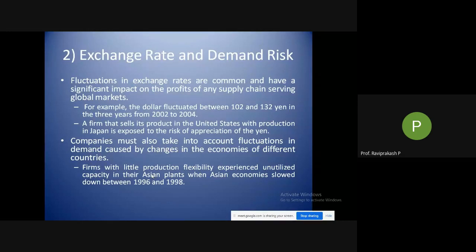If you have the capacity of producing 100 units per day, and if there is no demand, you are producing only 20 units per day, we are underutilizing the facility by 80 products. We are only producing 20 products where the capacity of production is 100. Okay, so that is what they are telling. In Asia, this happened in the Asian plants of many companies where they were not utilizing it for sales in different countries. So what happened? The demand decreased and the facility was underutilized, or unutilized.